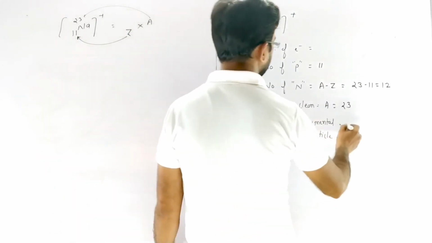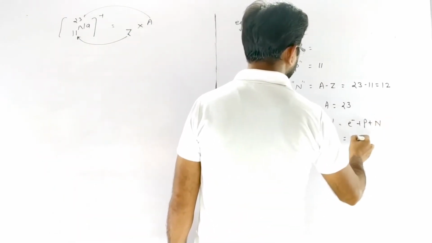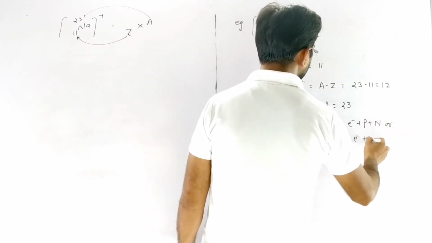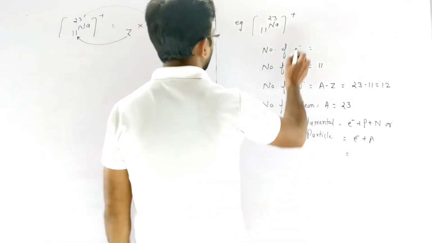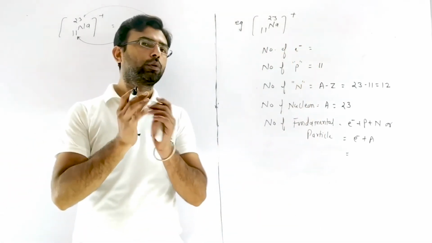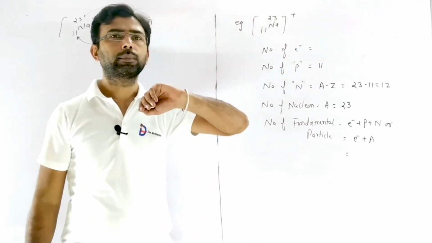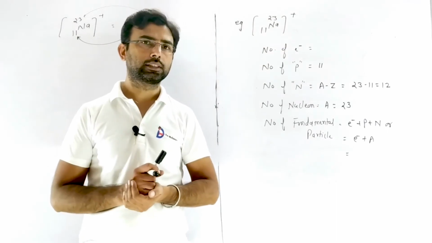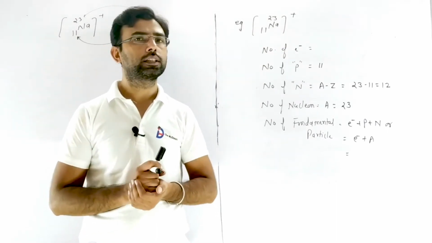Number of fundamental particle is electron plus proton plus neutron, or we write electron plus A. And we know that the atom has a positive charge, and when an atom is positively charged, it means it loses electron. If this positive charge is not considered, electron and proton are equivalent.